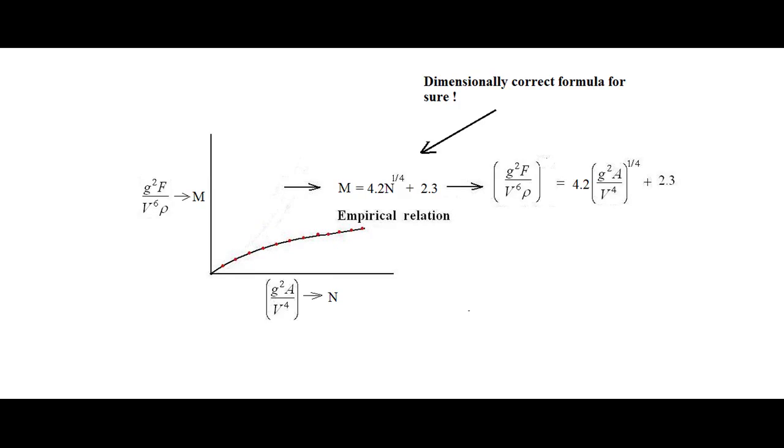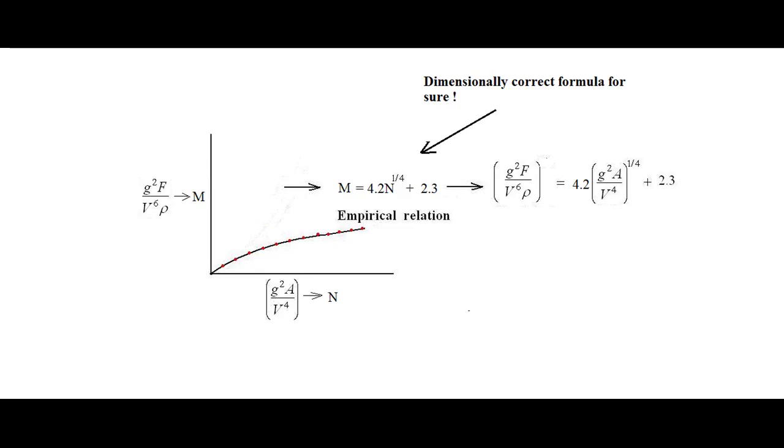Now the problem is solved, since m and n are both non-dimensional. Whatever mathematical formula comes out empirically would be correct, because for non-dimensional numbers the square is also, the cube is also, the 1 by 4 power is also, and the half power is also non-dimensional. Whatever power is applied, and whatever number is multiplied with a non-dimensional number, it will remain a non-dimensional number. So on the left hand side there is a non-dimensional number, and on the right hand side also. So this formula is correct in terms of magnitude as well as in terms of dimensional homogeneity principles. This is the beauty of non-dimensional numbers.